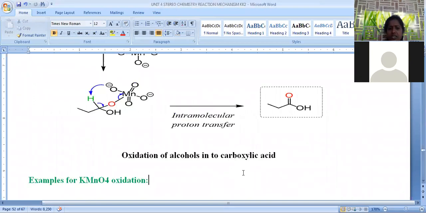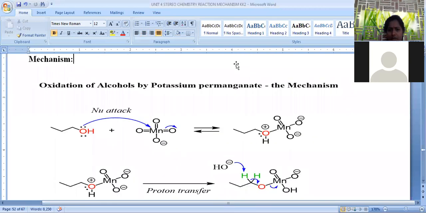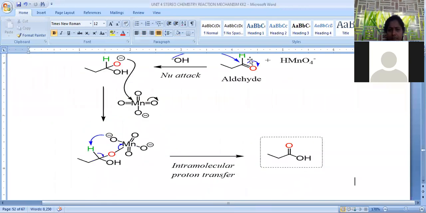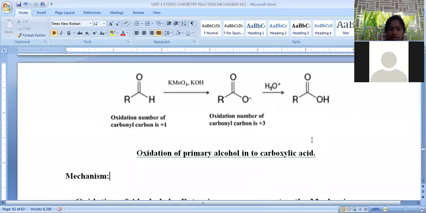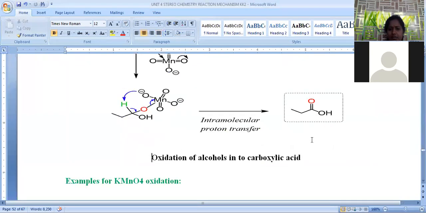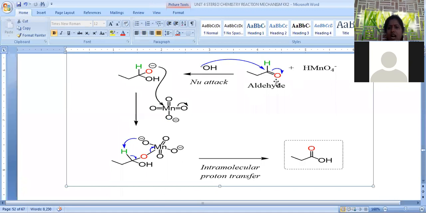Here generation of the aldehyde group is possible. So this is the aldehyde group, a carbon oxygen double bond with the CH group.